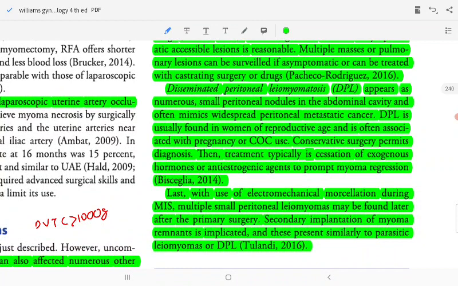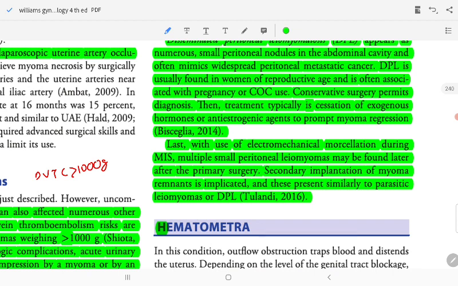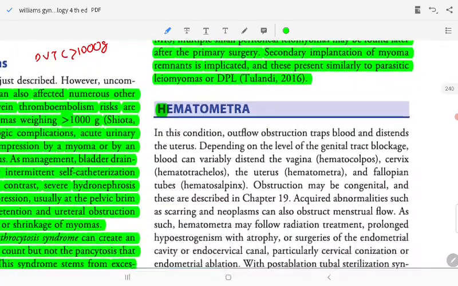Disseminated peritoneal leiomyomatosis appears as numerous small peritoneal nodules in the abdominal cavity. Widespread peritoneal metastasis is usually found in women of reproductive age, often associated with pregnancy. Conservative surgery is performed for diagnosis, and treatment is typically excision, withdrawal of exogenous hormones, and anti-estrogen agents. Multiple small peritoneal leiomyomas may be found later, as primary or secondary implants. This is outflow obstruction.